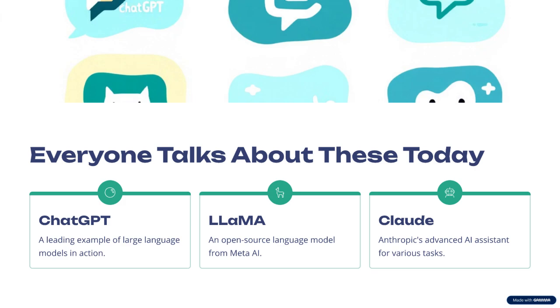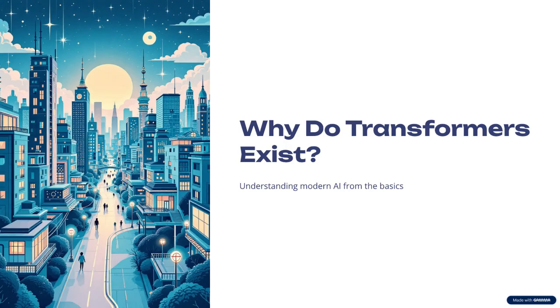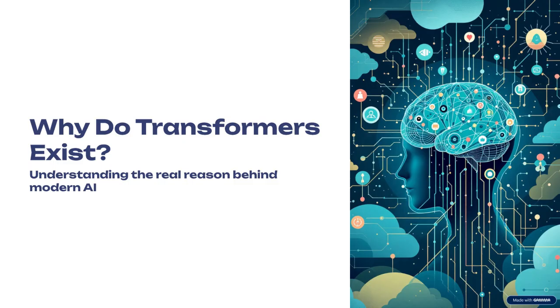So nowadays everyone talks about transformers, may it be AI models like ChatGPT or Claude or Gemini or using Llama. But very few people ask a simple question: why do transformers even exist? Why didn't RNNs or LSTMs solve everything? And why did the entire AI world change after 2017?